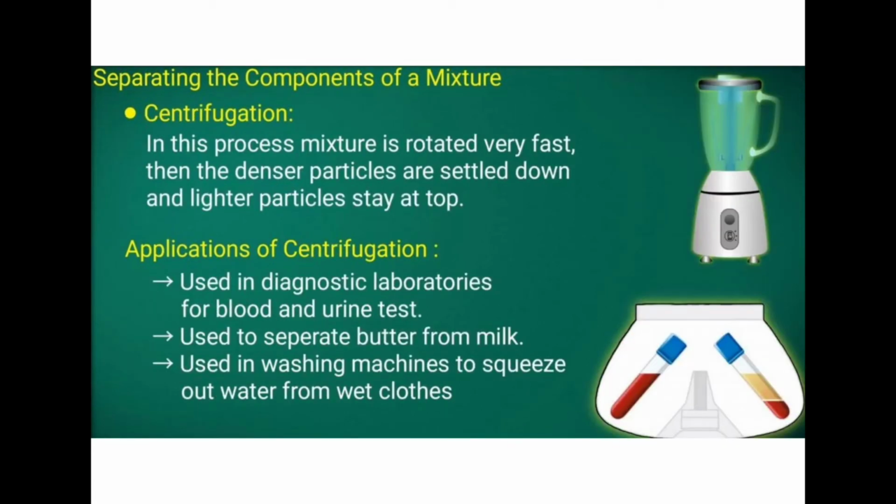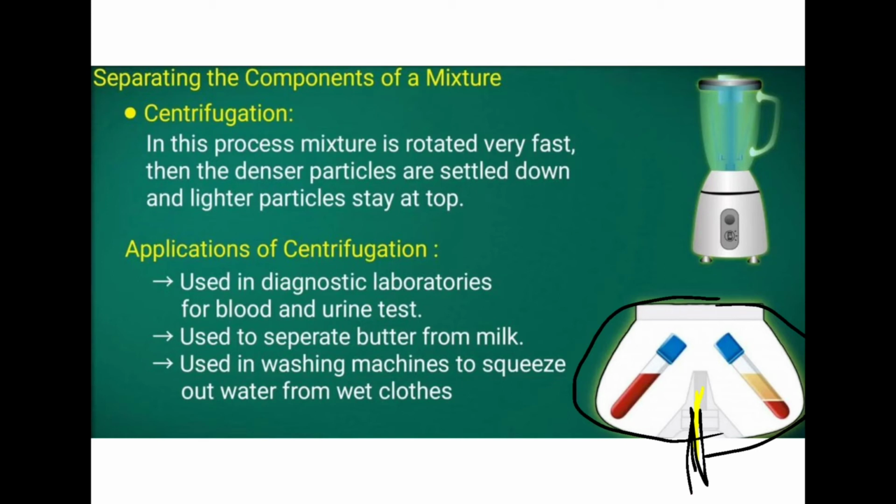Next, separating by centrifugation. So centrifugation is a rotating separation for things based upon the weight, the density or the mass. We can separate these items with the help of gravity. That means here one rod will be there and this will be rotating at such a high speed, like 5000 rpm. Rpm means rotations per minute. In a minute they will be rotating like 5000, 6000, 7000. And it will be rotating for 10 minutes, 15 minutes and so on.